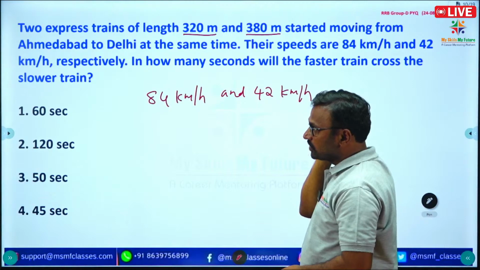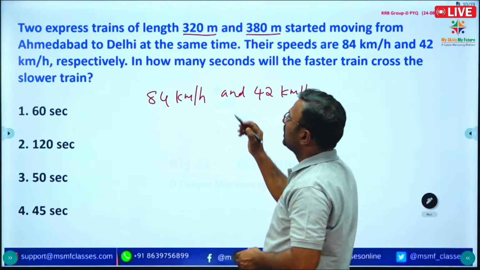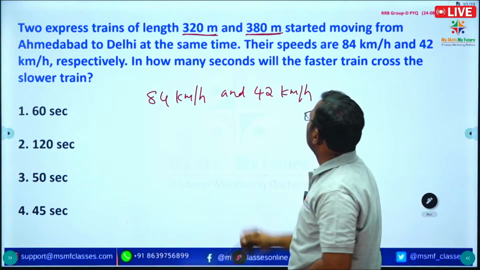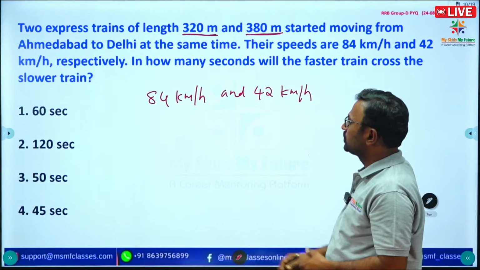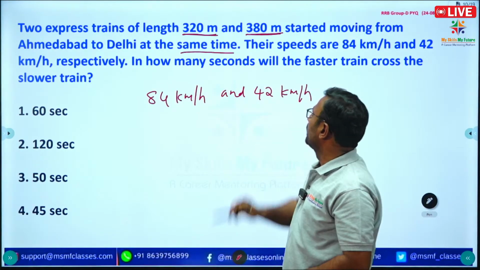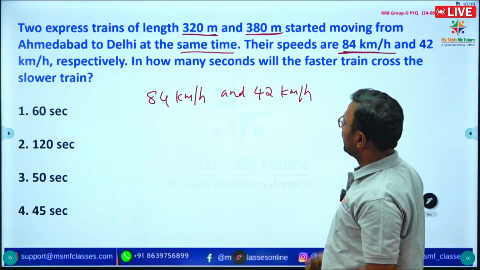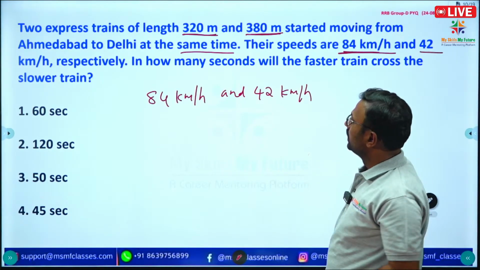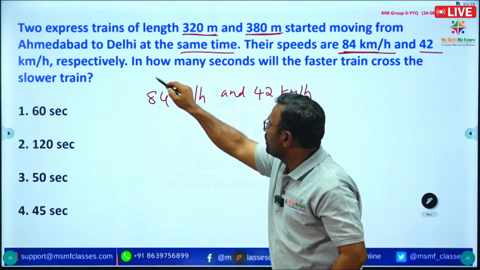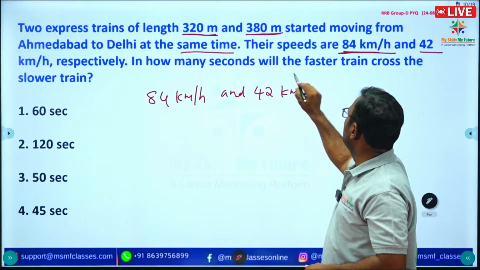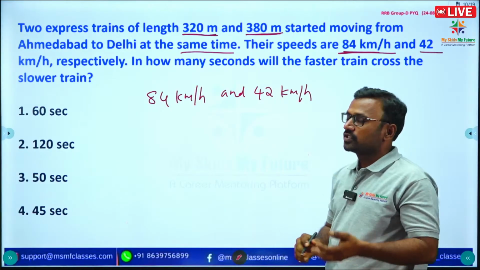See the question once again. Two express trains of length 320 meters and 380 meters started moving from a certain place to a certain place at the same time. Their speeds are 84 kilometers per hour and 42 kilometers per hour. So what is the question? In how many seconds will the faster train cross the slower train?